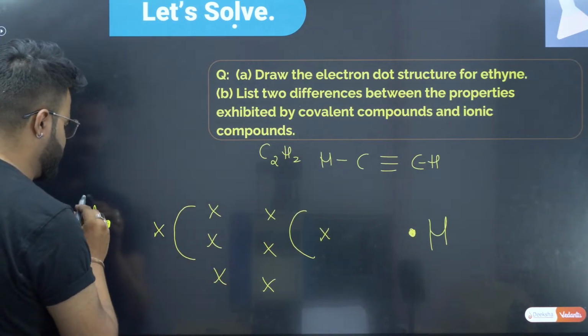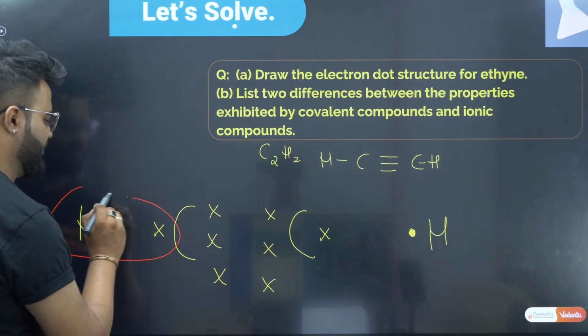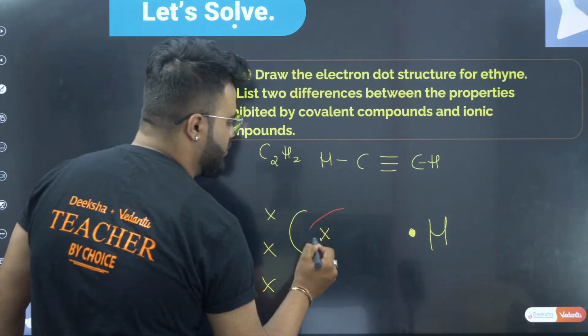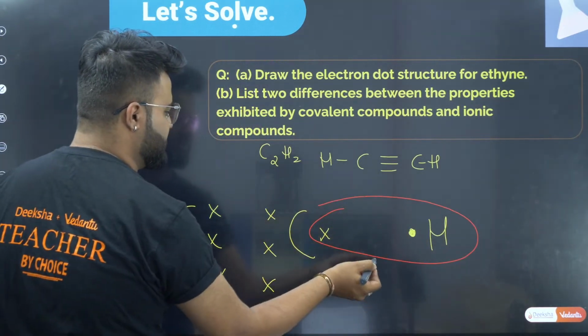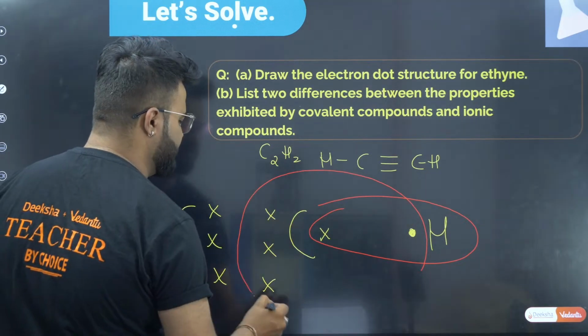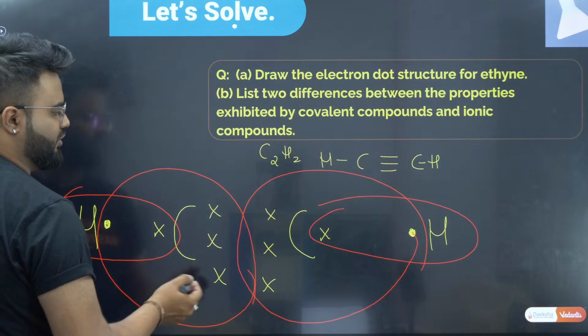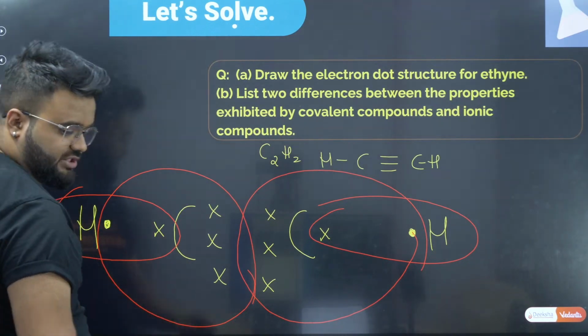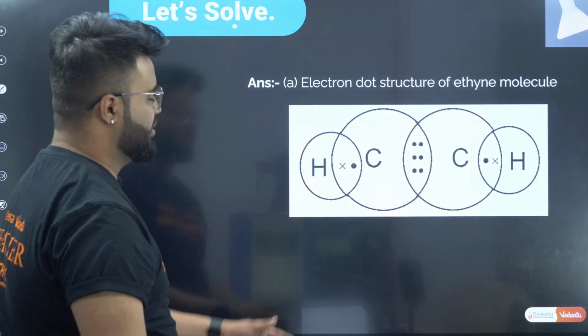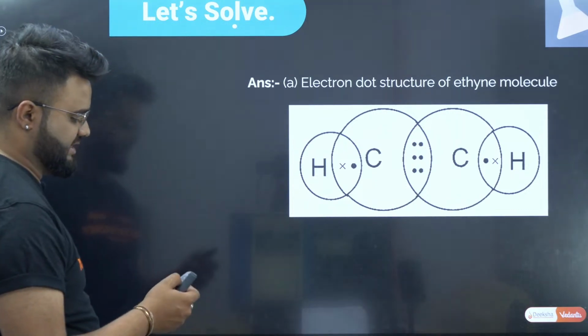Now let me write down the dot structure. This is forming one bond here, one bond here. Now this is forming another bond here, and here it is forming another bond here. Therefore, this is your electron dot structure. You can check the electron dot structure as this.